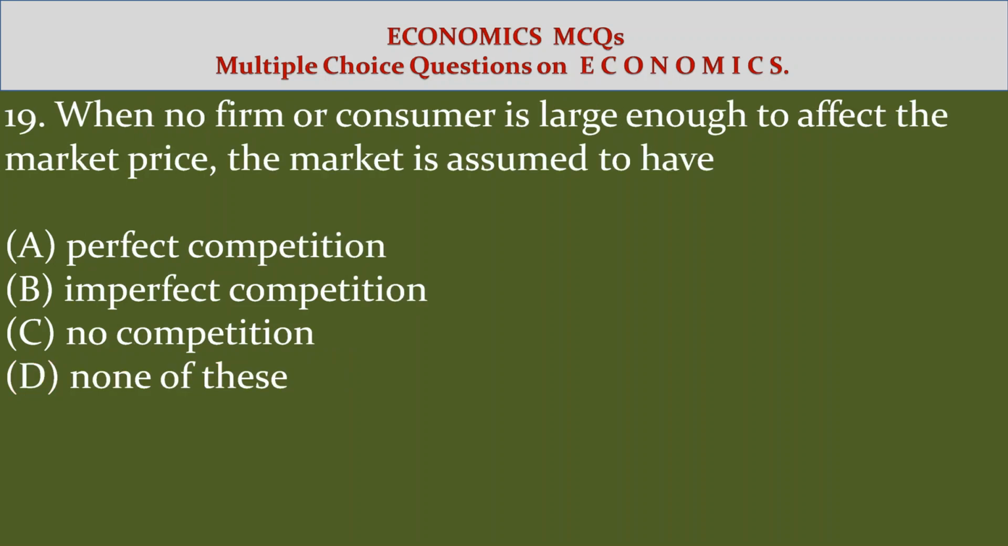19. When no firm or consumer is large enough to affect the market price, the market is assumed to have: Option A, perfect competition. Option B, imperfect competition. Option C, no competition. Option D, none of these.